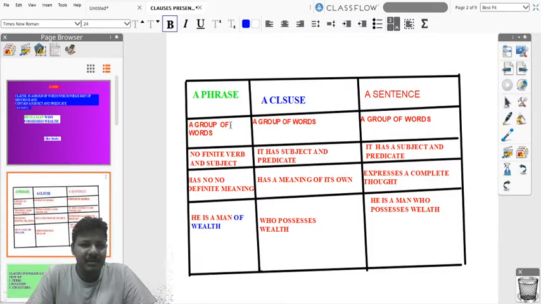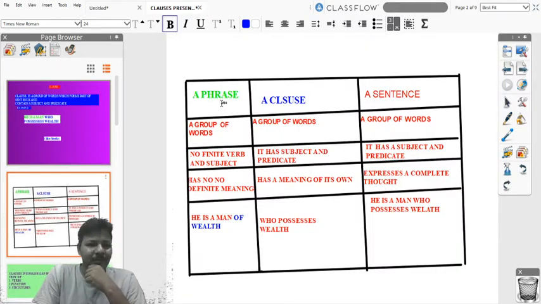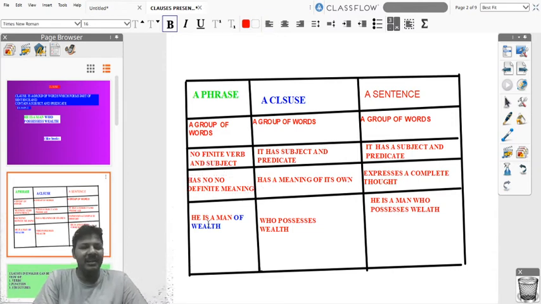Here we will look at what is a phrase, what is a clause, what is a sentence. First we will look at a phrase. A phrase is a group of words, and a phrase doesn't have a subject and verb in it, and a phrase has no complete meaning in it, friends. Here is an example for phrase: he is a man of wealth. The letters you see in blue color are the phrase, friends. Of wealth is the phrase.